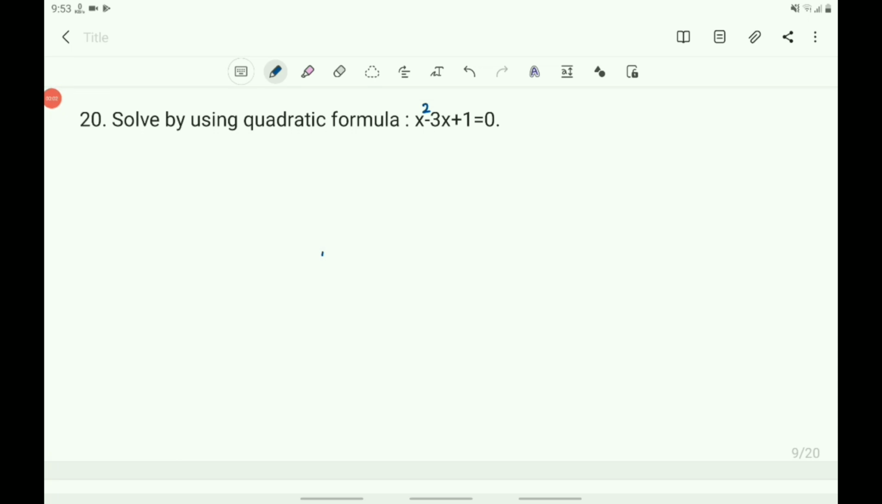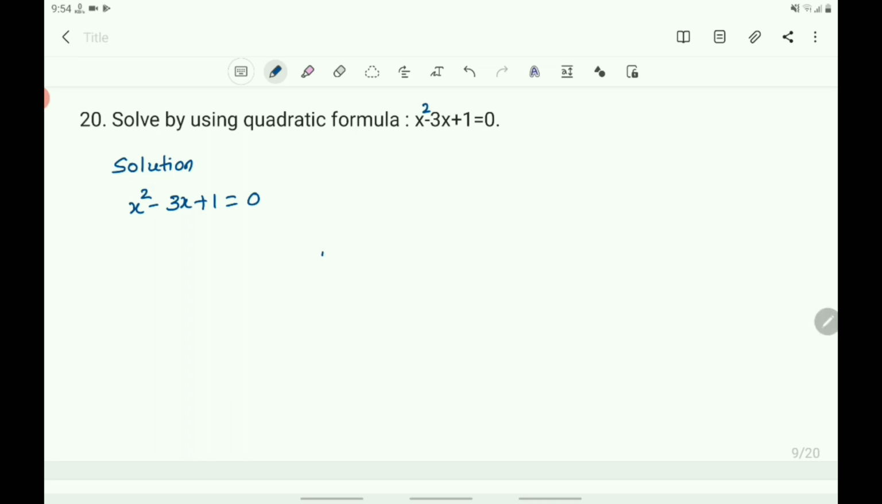Now the 20th question. Solve by using the quadratic formula. The given quadratic equation is x square minus 3x plus 1 equals 0. So you write the solution here. What is the given quadratic equation? x square minus 3x plus 1 equals 0. Now what do you have to do? We have to solve this quadratic equation by using the quadratic formula. And what is the quadratic formula? You know that it is x equals minus b plus or minus root of b square minus 4ac, by 2a.